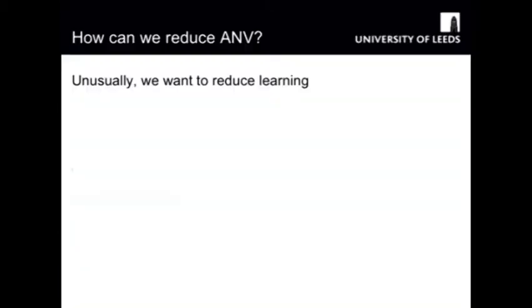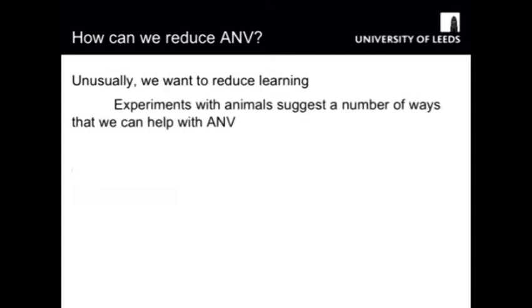So having established that Pavlovian conditioning is a plausible model for ANV, we now need to know how to reduce it. This is unusual. Most of the time we're wanting to enhance learning or improve learning. In this case, we're wanting to actually reduce learning. Experiments with animals have suggested two ways in which we could do this, and they are overshadowing and latent inhibition.